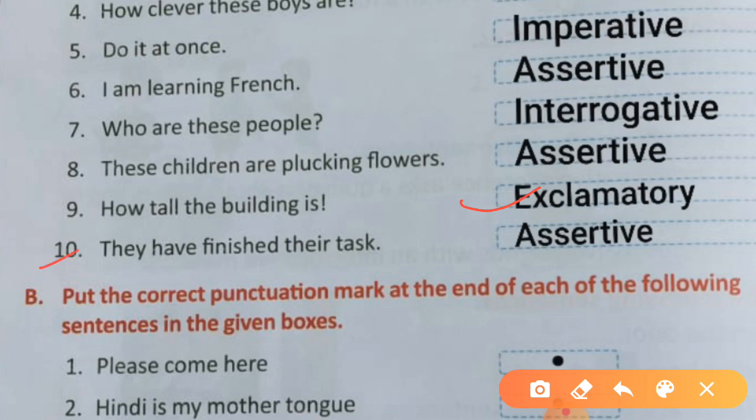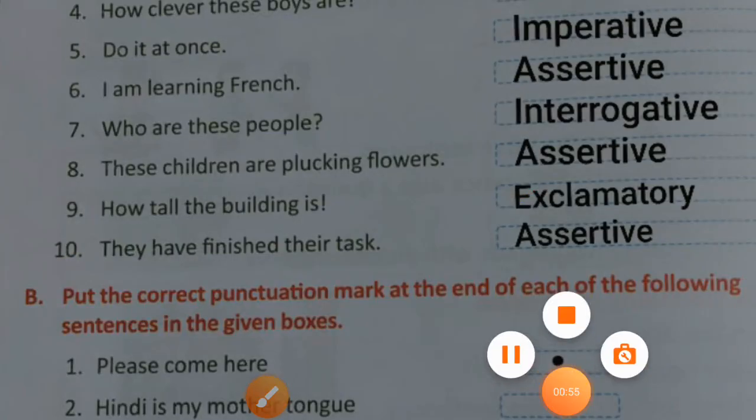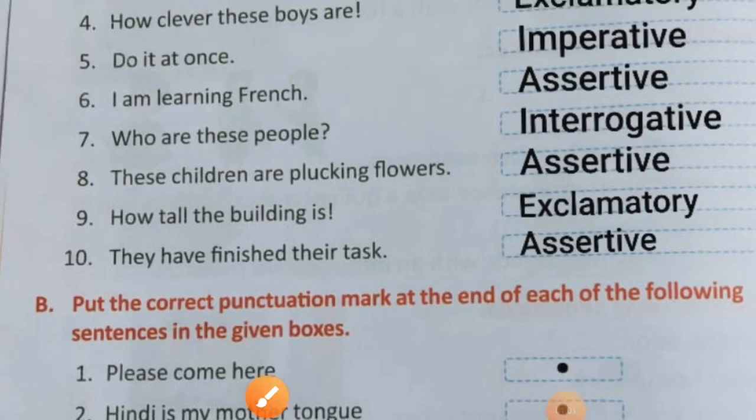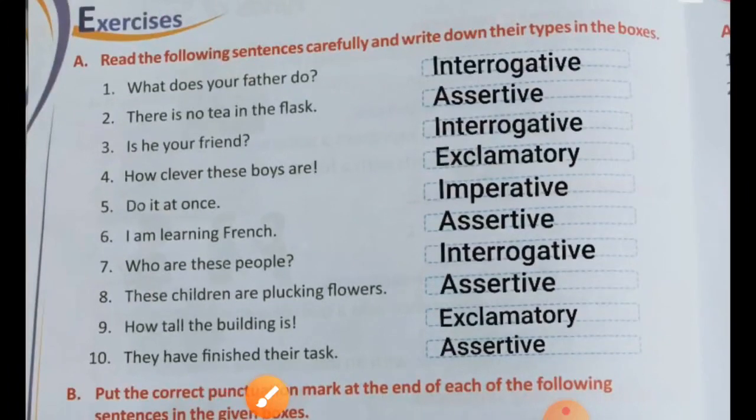Now next, they have finished their task. उन्होंने अपना टास्क फिनिश कर लिया है. So this is an assertive sentence. So your first exercise is over. You all can take a screenshot, and after that you can write your answers in your book neatly.